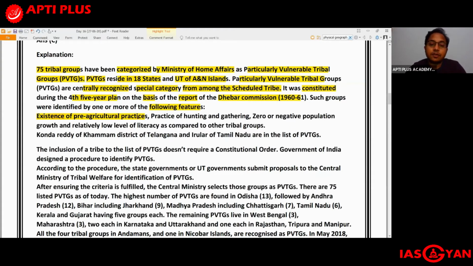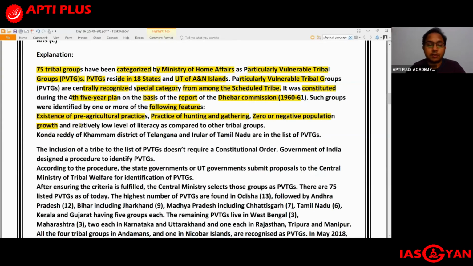Second, practice of hunting and gathering. As you might be aware, hunters and gatherers are usually very, very primitive tribes. So if this kind of habit is present within the tribe, then there is a possibility that the tribe can be classified as a PVTG. Similarly, another thing that was already mentioned in the question is zero or negative population growth. That is, either the population is stagnant or the population growth is actually negative. So then also there is a chance for this tribal community to eventually become extinct, and hence they are given the status of a PVTG.